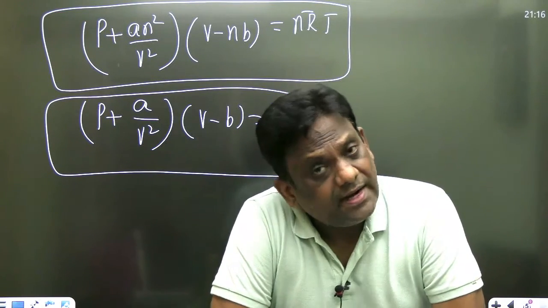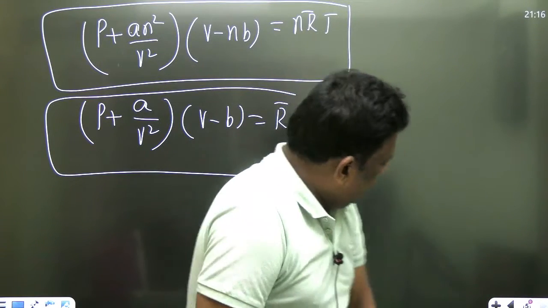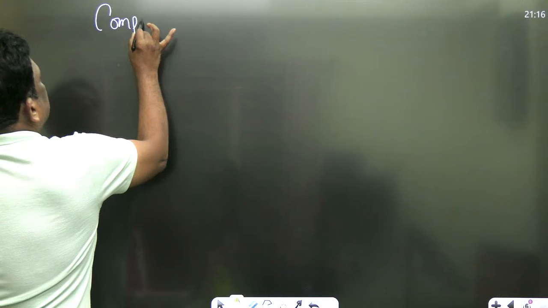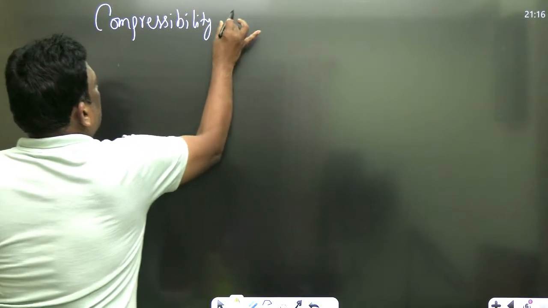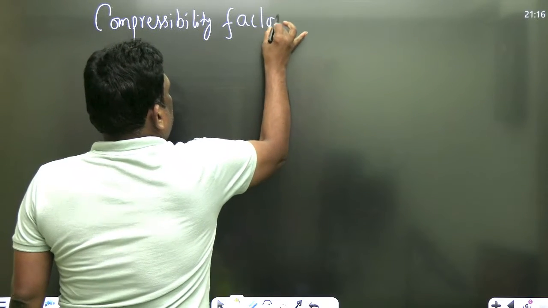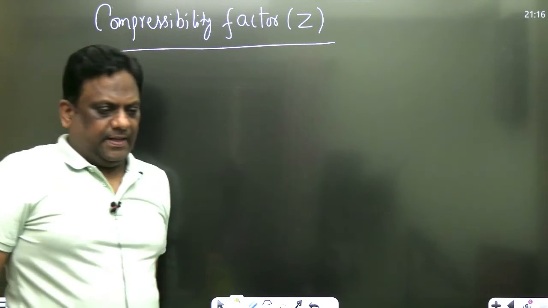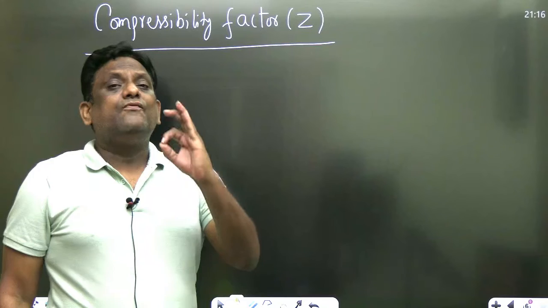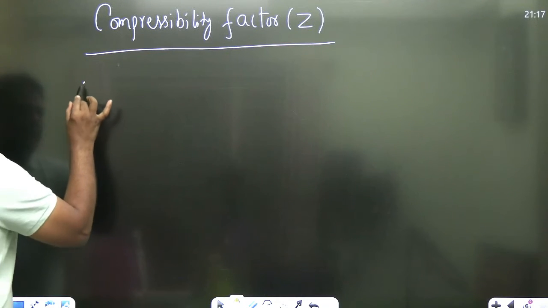Now let us try to see one important term. Listen carefully, sirs. This is very important. Now I'll introduce one term known as compressibility factor, that is Z. Let's see what is Z. Physically, I'll explain what exactly Z is.